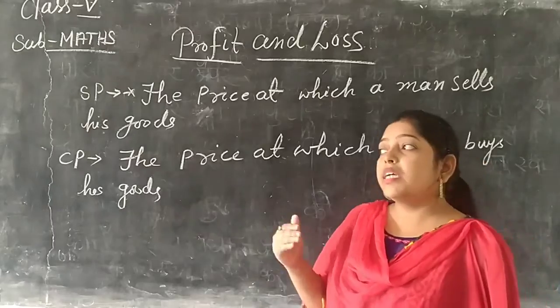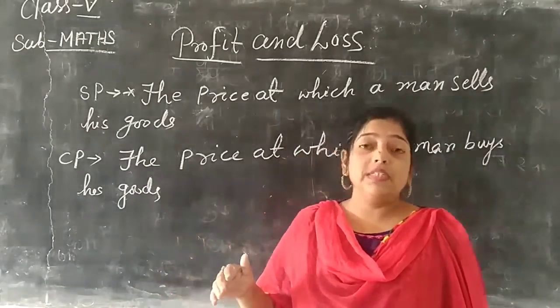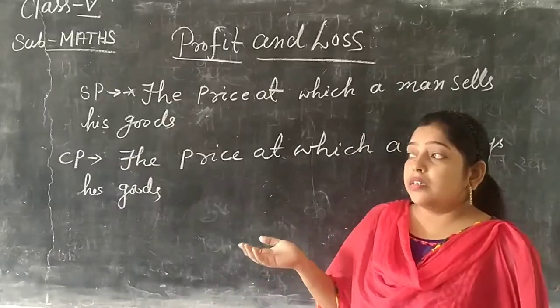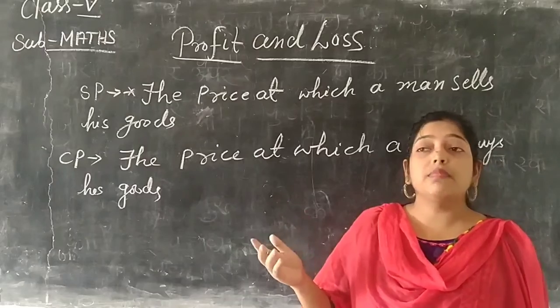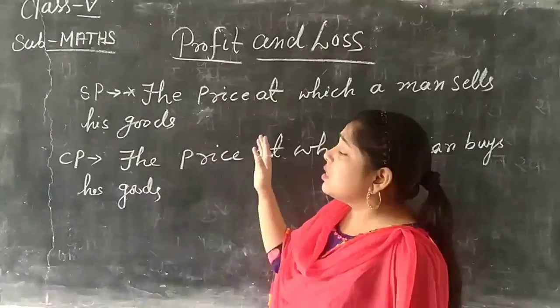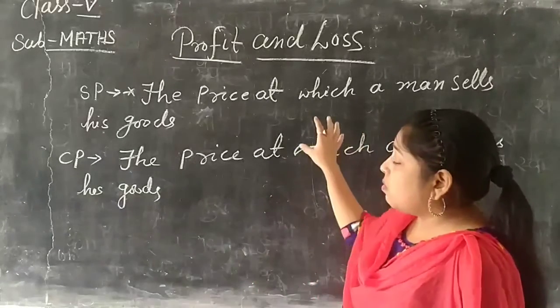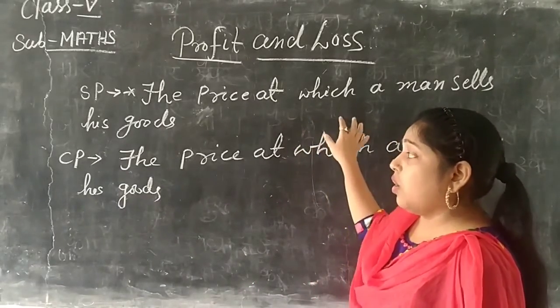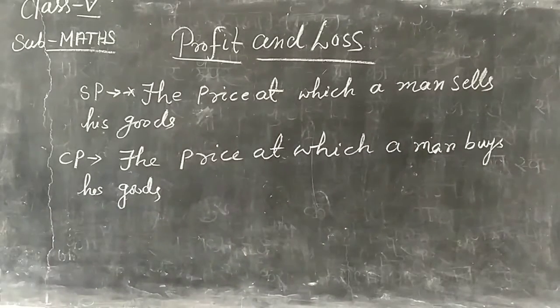Just as, for example, if a man sells his goods for 20 rupees but he purchased them for 21 rupees, that is called a loss. So these are some examples we have given of what profit and loss are. Now we will write some examples on the board.